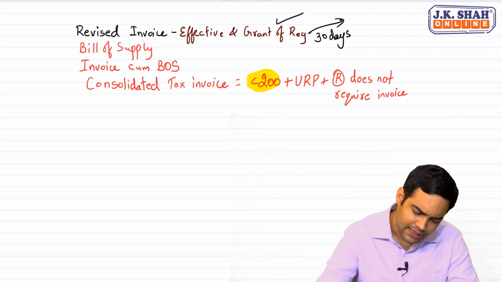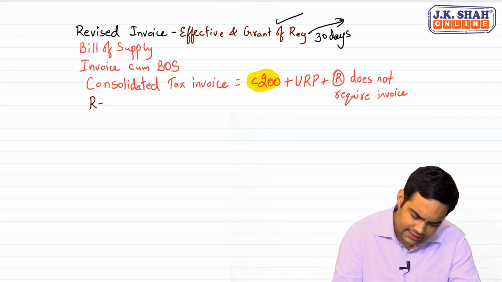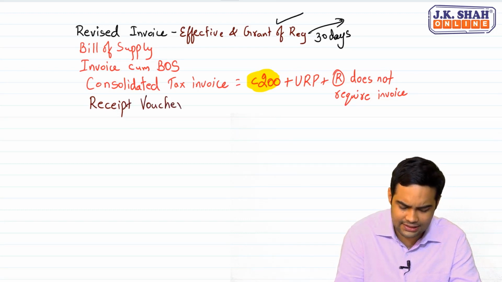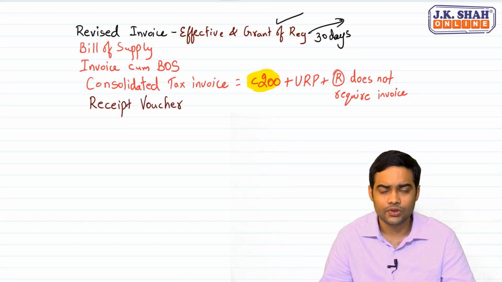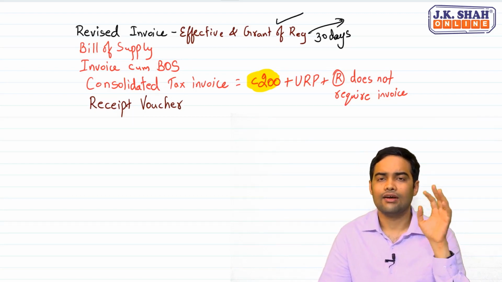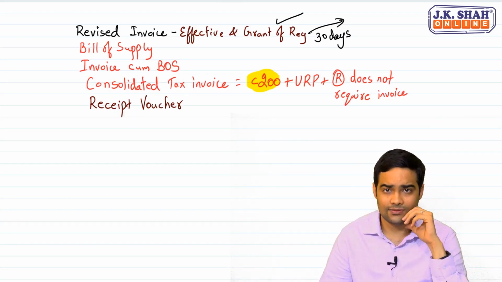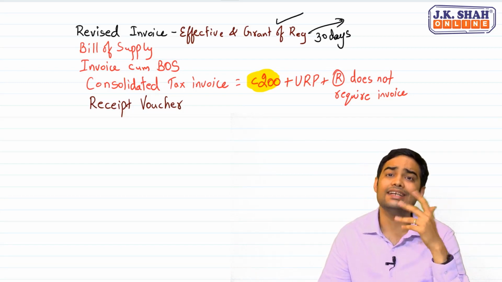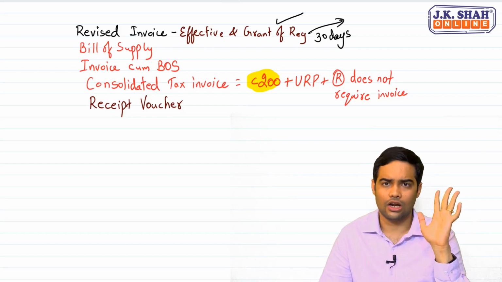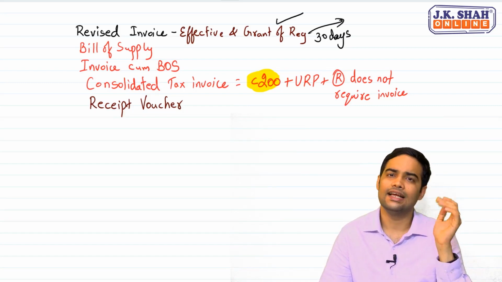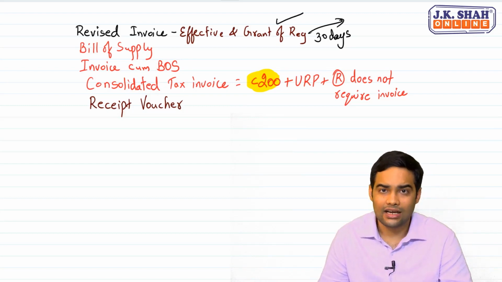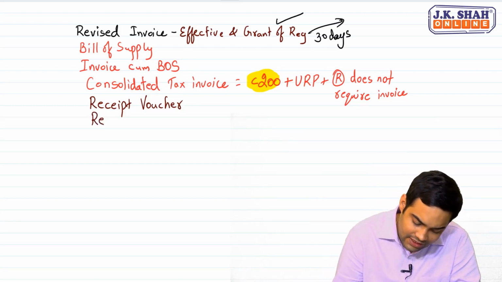Okay. Thereafter, there is a document called a receipt voucher. What's the use of a receipt voucher? A receipt voucher is basically used when you receive an advance. In some cases, when you receive an advance, you raise an invoice as well. If you have raised an invoice, then a receipt voucher might not be required. You can issue it along with it, but if you have raised an invoice, that invoice should suffice. In some cases, you refund that advance. When you refund that advance as a supplier, you have to issue a refund voucher.